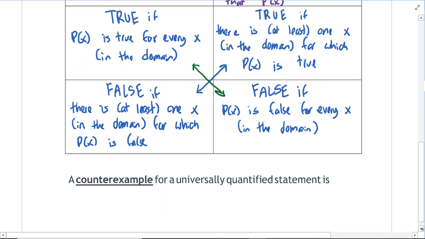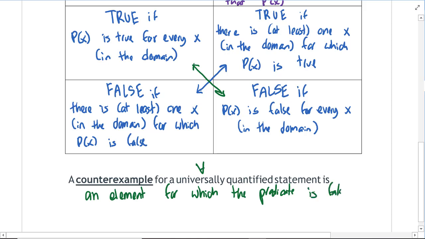And then finally, a counterexample for a universally quantified statement, again, that means a for all statement, is an element for which the predicate is false. And this is a pretty useful tool when we are writing certain kinds of mathematical proofs. And this concludes section 1.6.